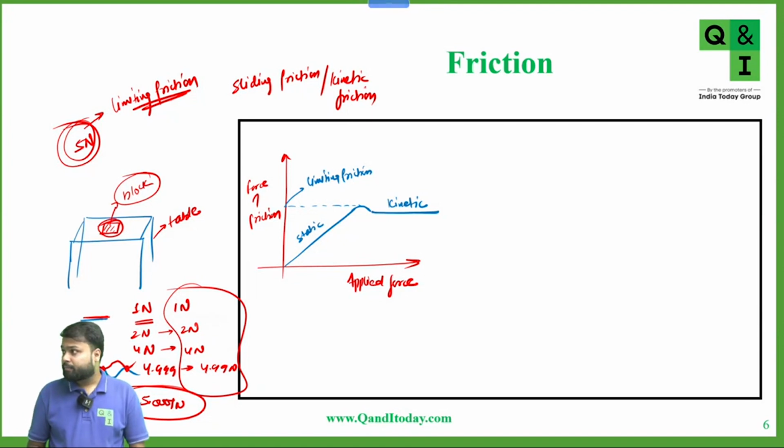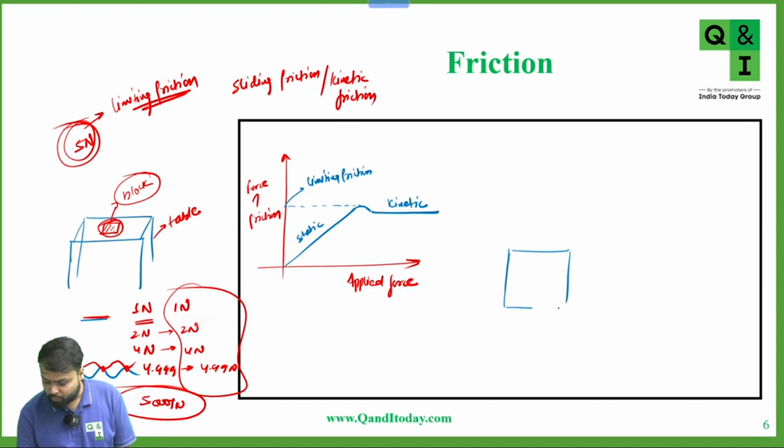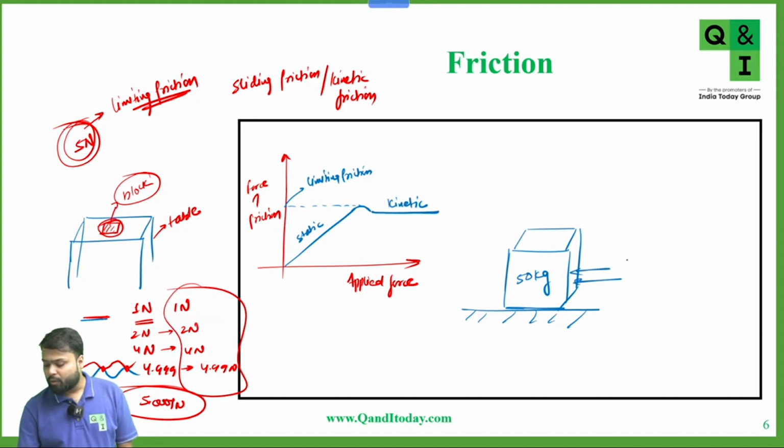You can understand this by an example. Suppose there is a heavy box lying on the ground, and let's say the mass of this box is 50 kg. Now, if I tell you to push this block and set it in motion, we'll require some amount of force, let's say X Newton.